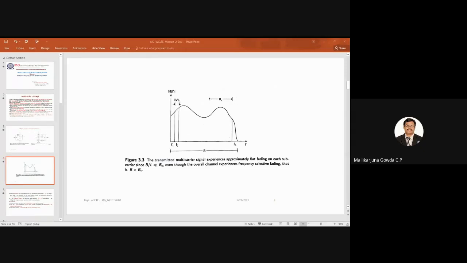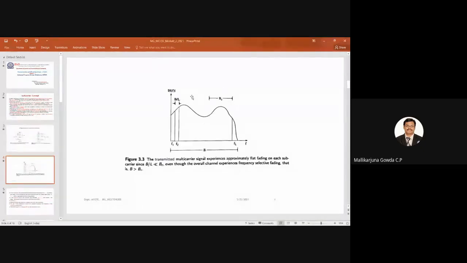And this is the overall system bandwidth, that is B. Anyhow, this will be much greater than the coherence bandwidth. Now, the point you need to understand is that each subcarrier bandwidth has to be much less than the coherence bandwidth. Then only I can say the signal is free from intersymbol interference.